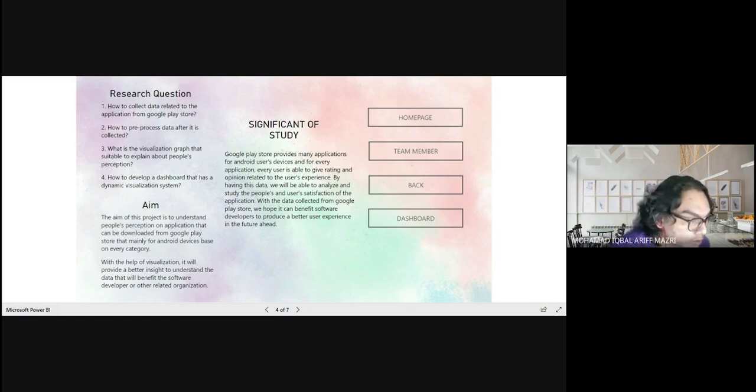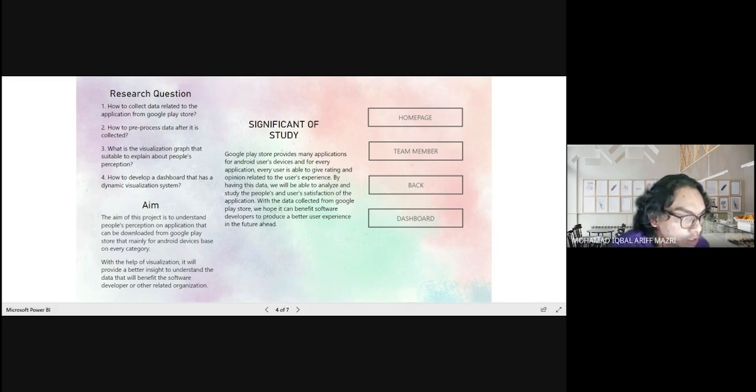So the last one for the research question is how to develop a dashboard that has a dynamic visualization system. So we will define our dashboard audience and objective, make sure our data is clean and correct, select the right chart type for our data, and use correct color theory and build a balanced perspective.